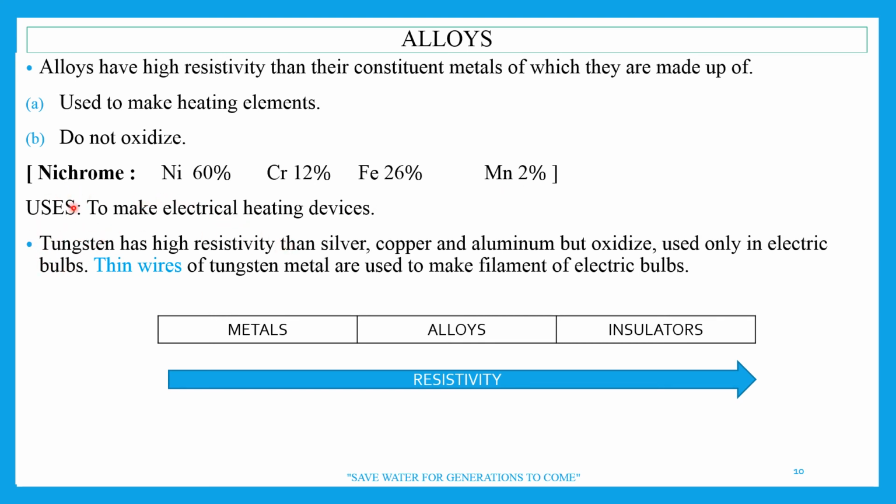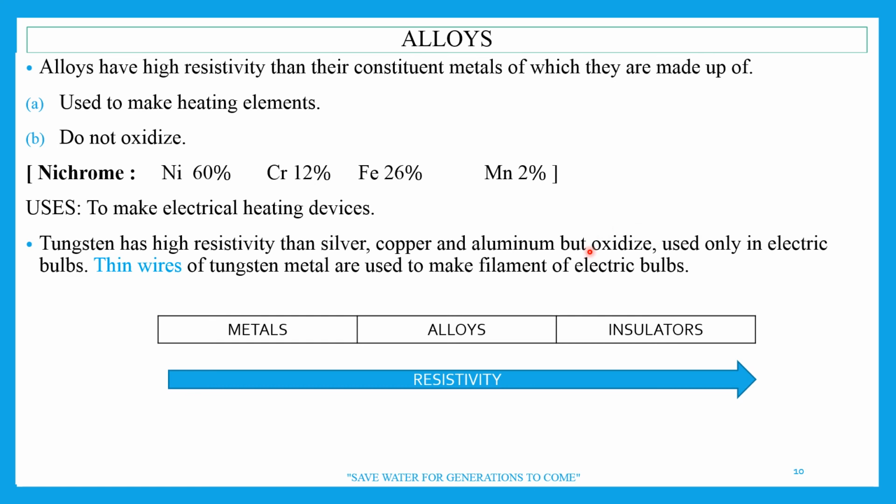Tungsten, again, one question can be asked here. Why can tungsten wire not be used as a heating device in electric heating devices? Though it has higher resistivity than silver, copper, aluminium, what happens? It oxidizes.